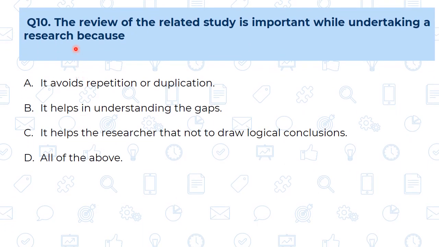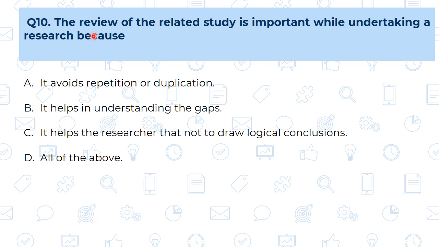Then question number 10. The review of related study is important while undertaking research because first, it avoids repetition or duplication. Second, it helps in understanding the gaps. Third, it helps the researcher not to draw logical conclusions. And all of the above.